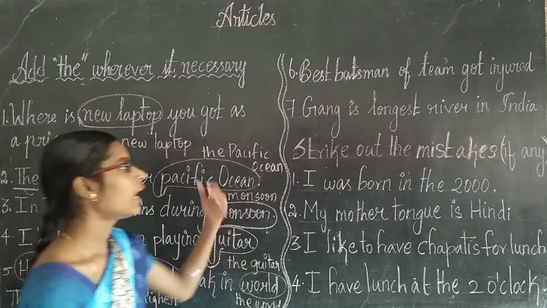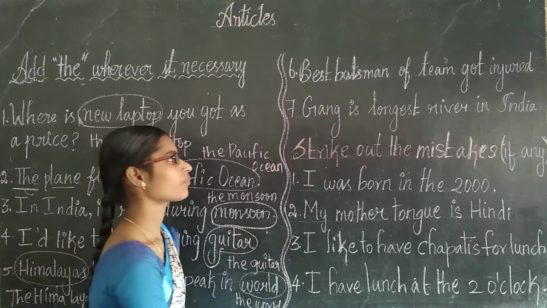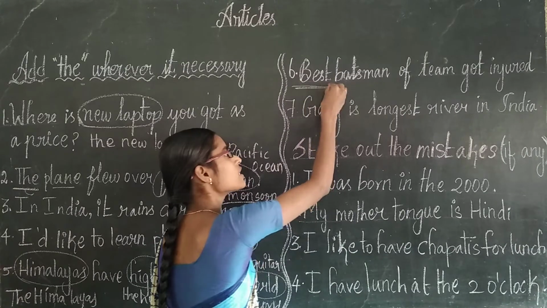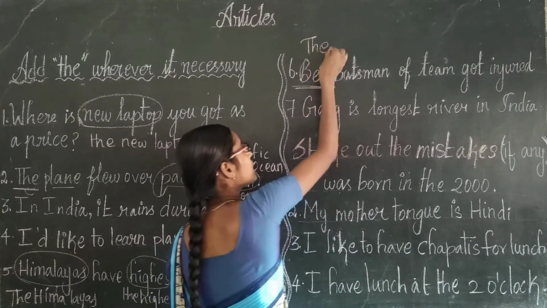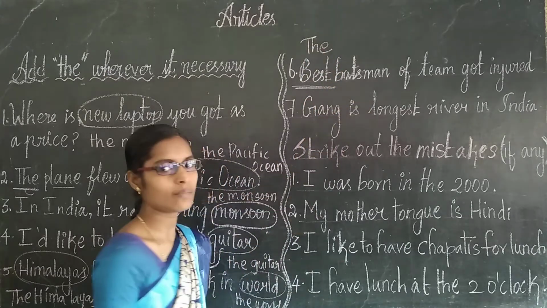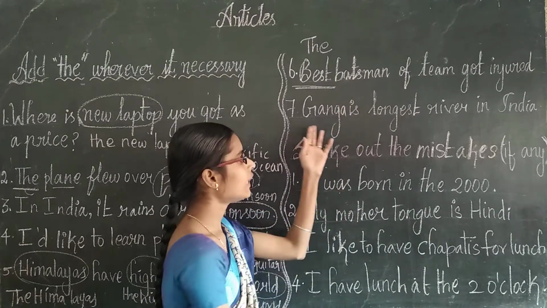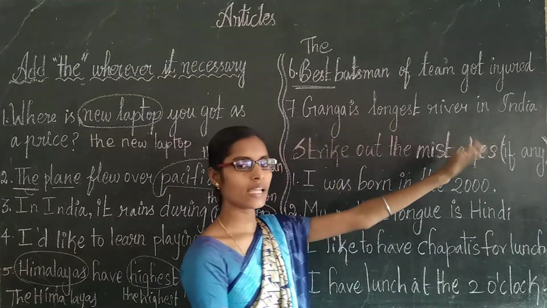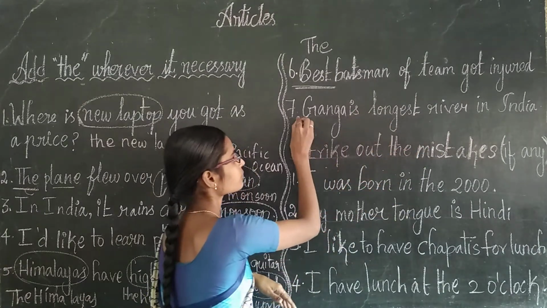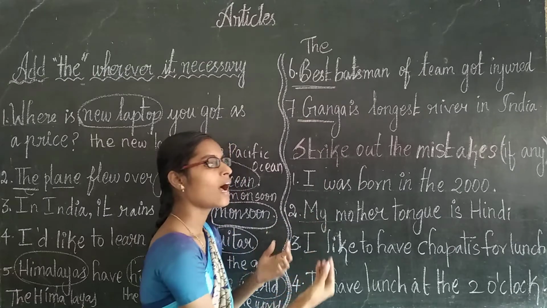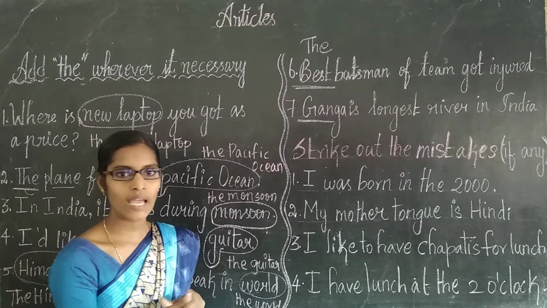Universal truth. And sixth one, best man of team got injured. Here, best is a superlative. So before a superlative, we have to add the: the best man of the team got injured. And seventh one, Ganga is longest river in India, right? Here, Ganga is the name of a river.